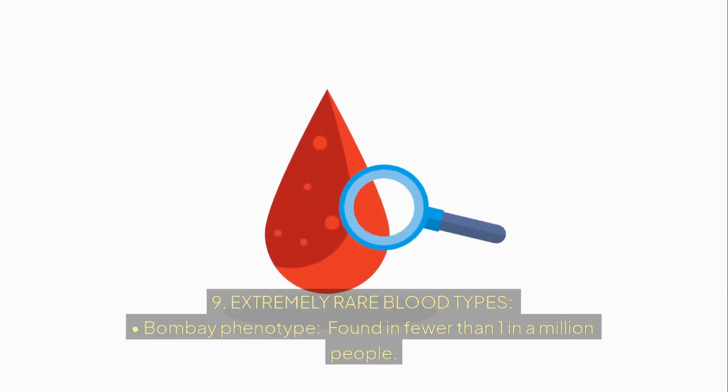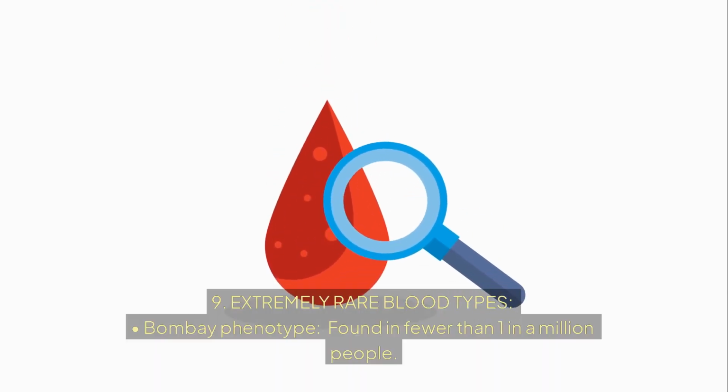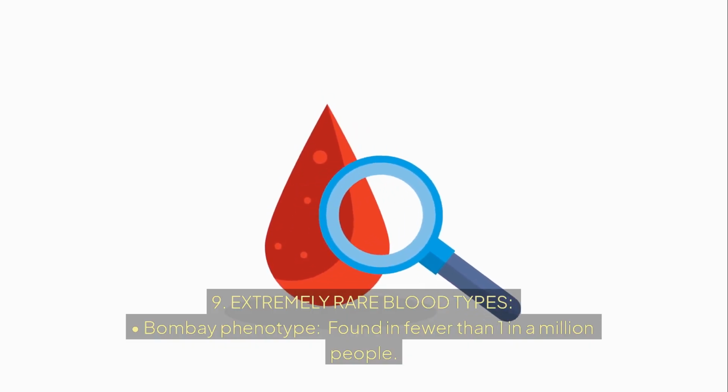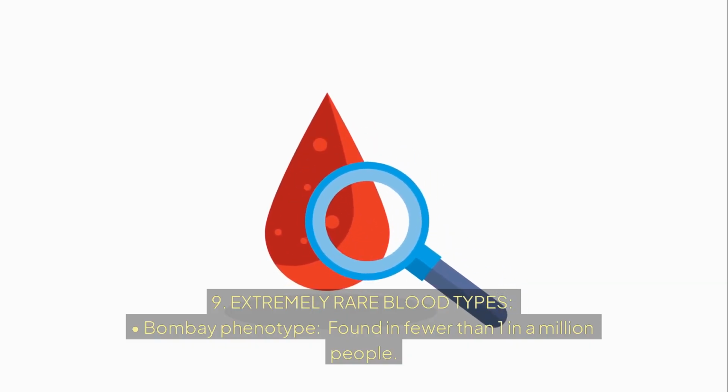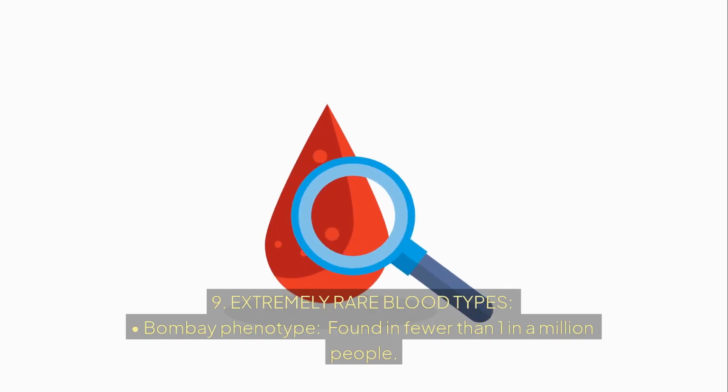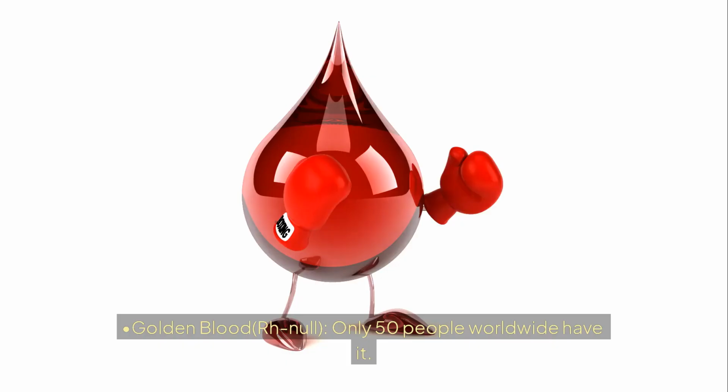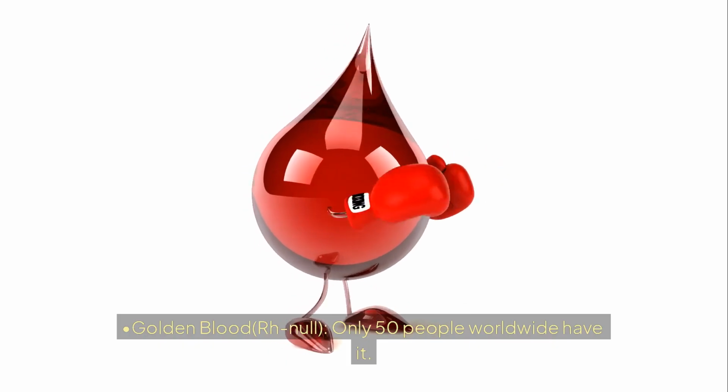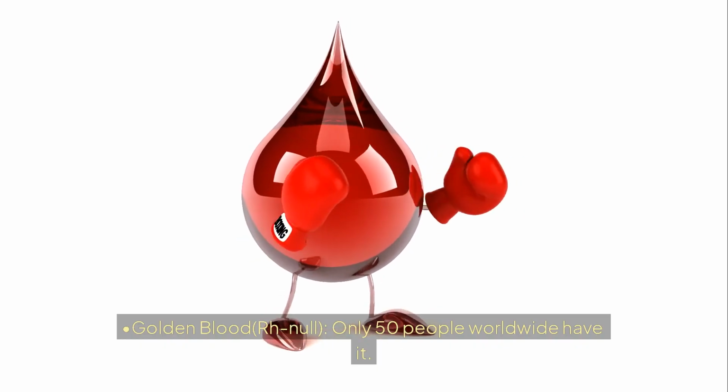9. Extremely rare blood types. Bombay phenotype, found in fewer than 1 in a million people. Golden blood, Rh null, only 50 people worldwide have it.